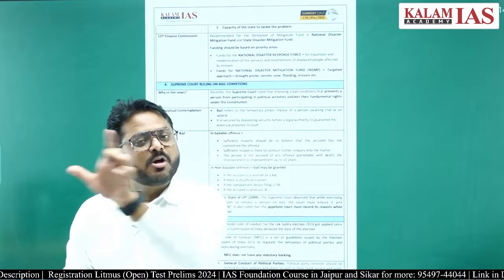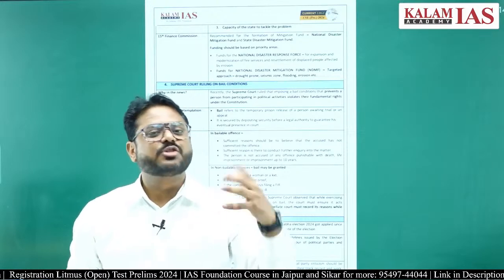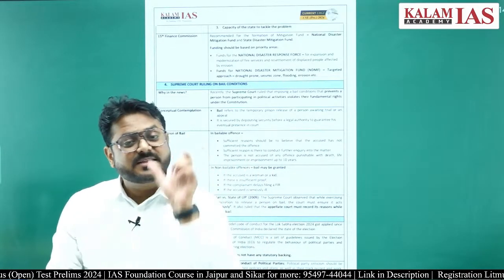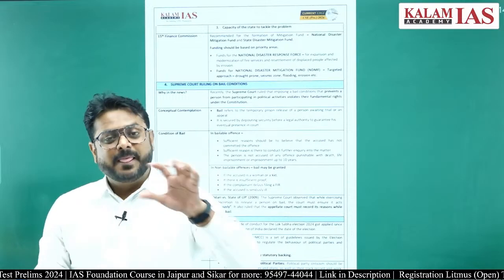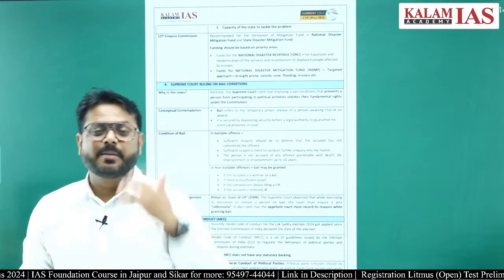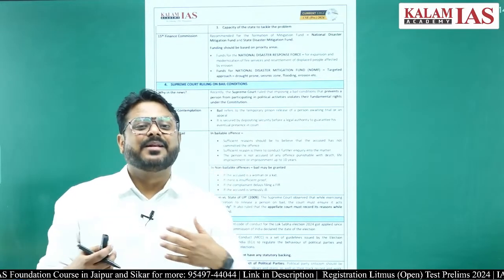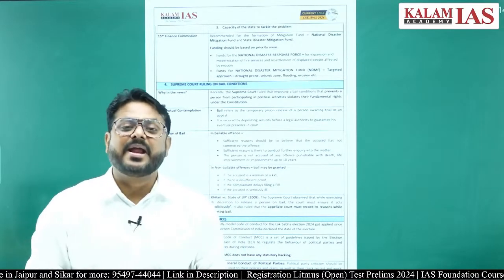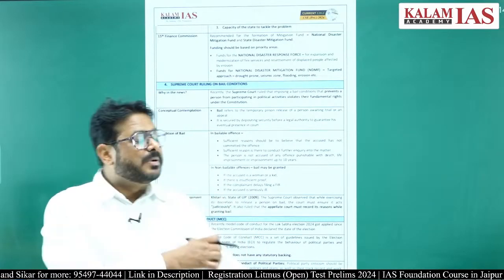The 15th Finance Commission recommended regarding mitigation. The National Disaster Response Fund operates when a disaster has already taken place. But mitigation occurs when a disaster has not taken place and you are working to not let the disaster happen in the first place, right. So that is mitigation.